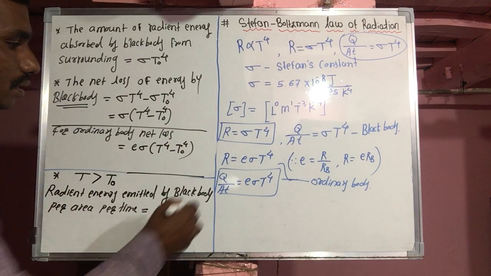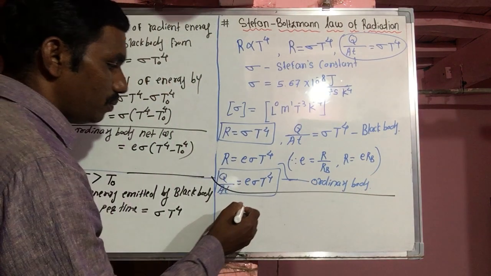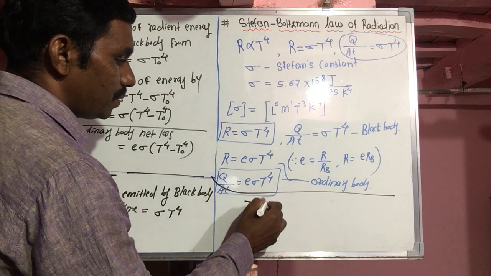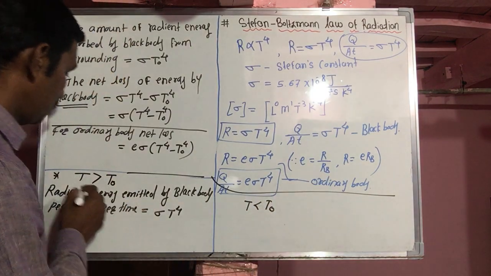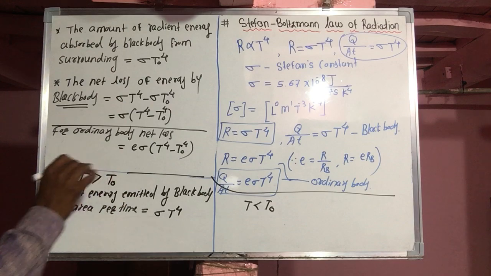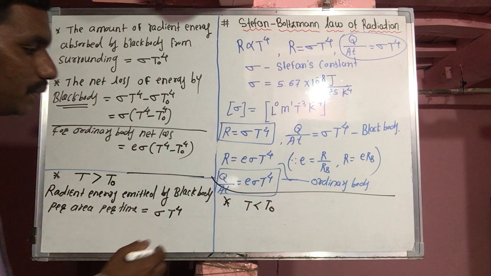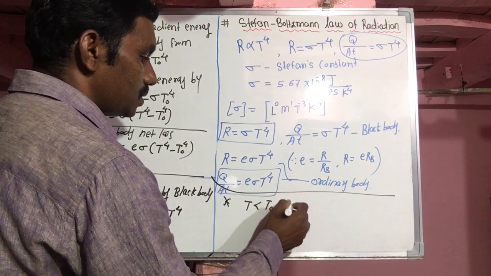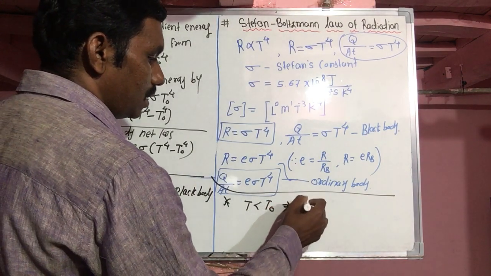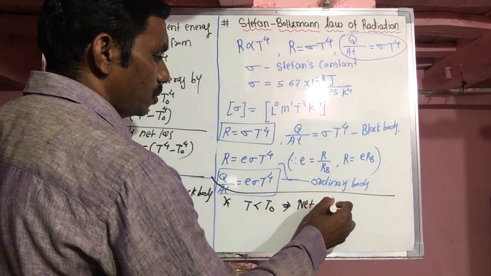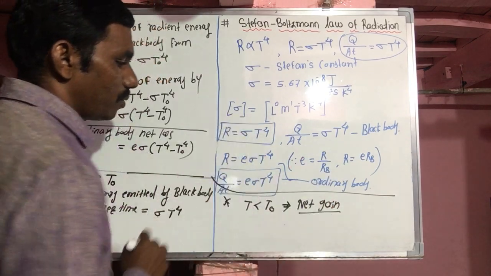But if the temperature of the body is less than the temperature of the surrounding, what happens? When the temperature of the body is greater than the temperature of the surrounding, there is a net loss. But when the temperature of the body is less than the temperature of the surrounding, there is a net gain. Same format.